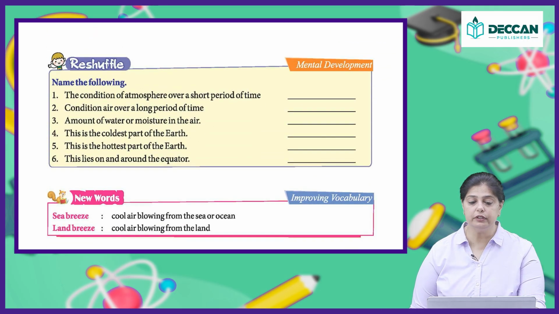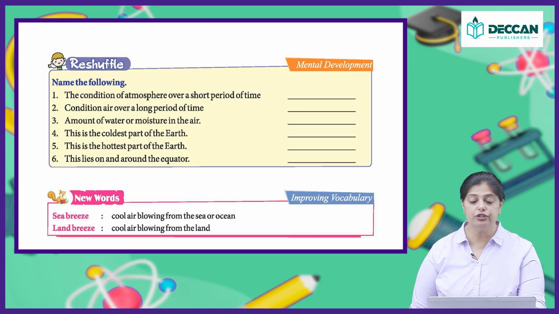Reshuffle, name the following. You have to answer the different questions that are given here. All right. Now let's look at the new words we've learned. Sea breeze is the cool air which is blowing from the sea or ocean, and land breeze is the cool air blowing from the land.